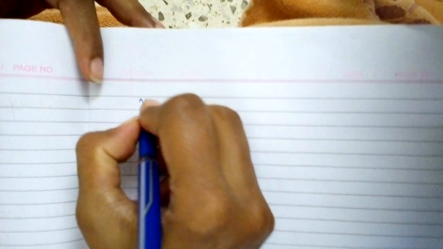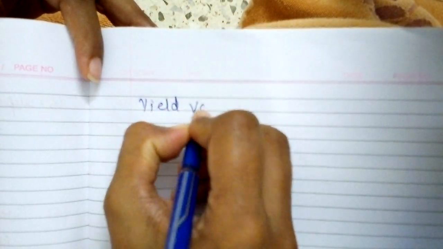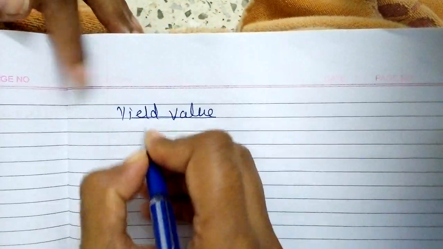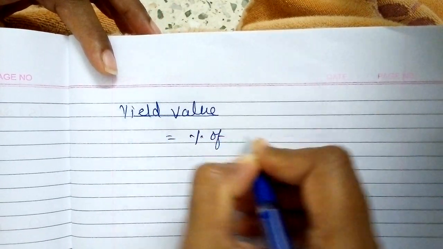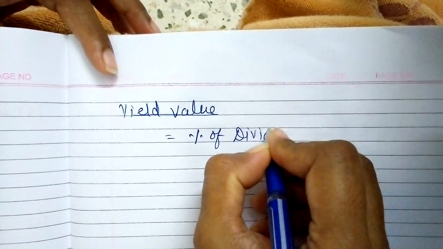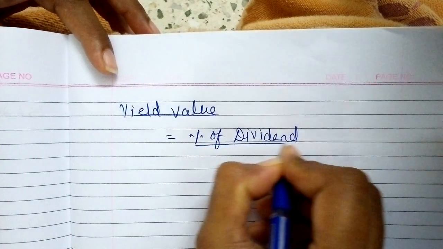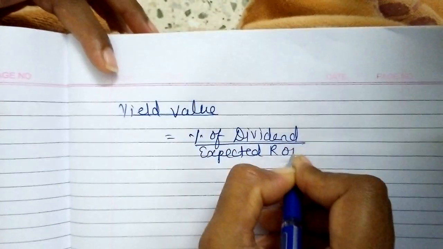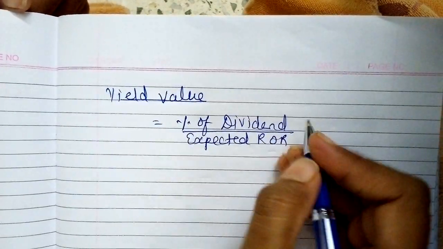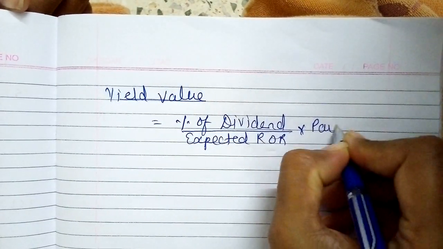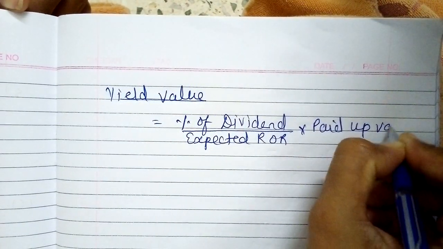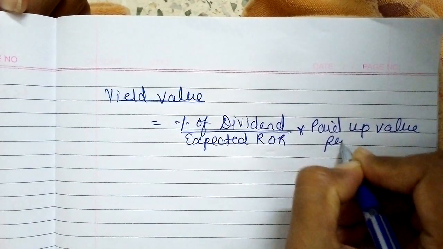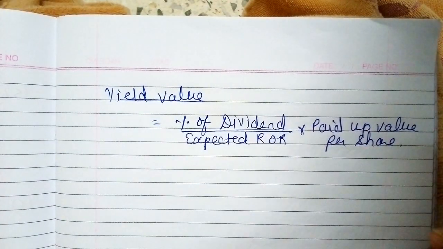And now yield value: rate of dividend or percentage of dividend divided by expected rate of return into paid up value per share.